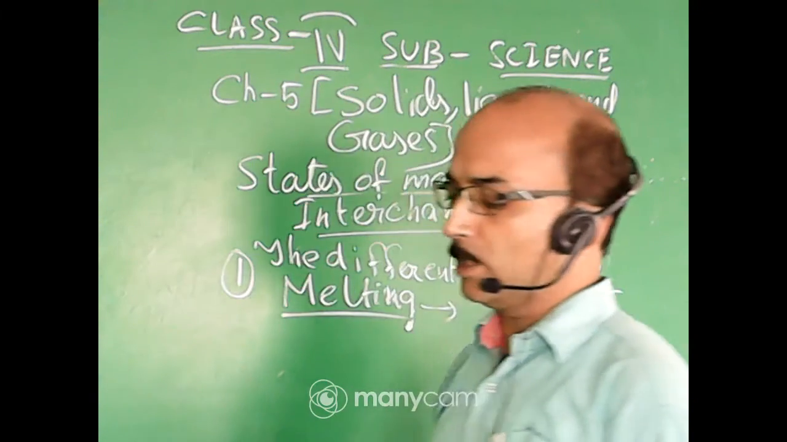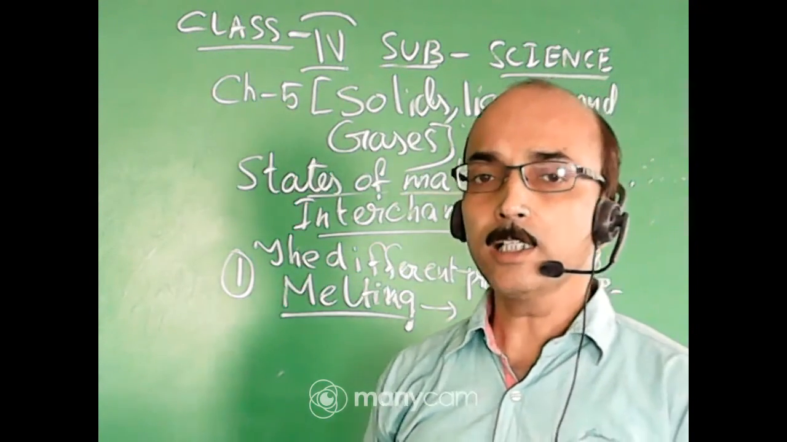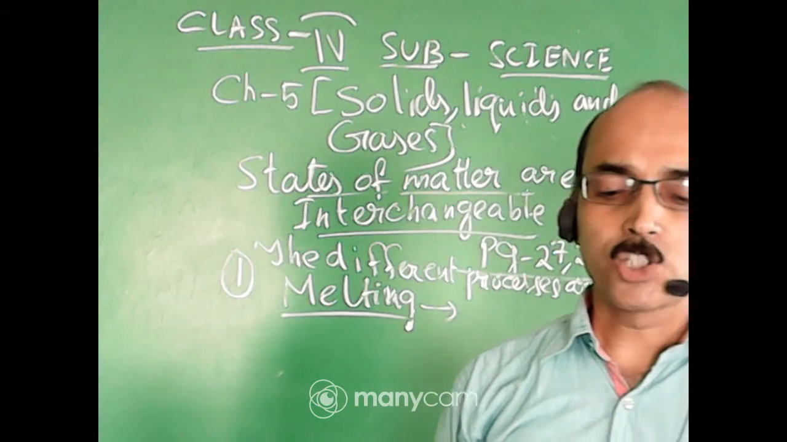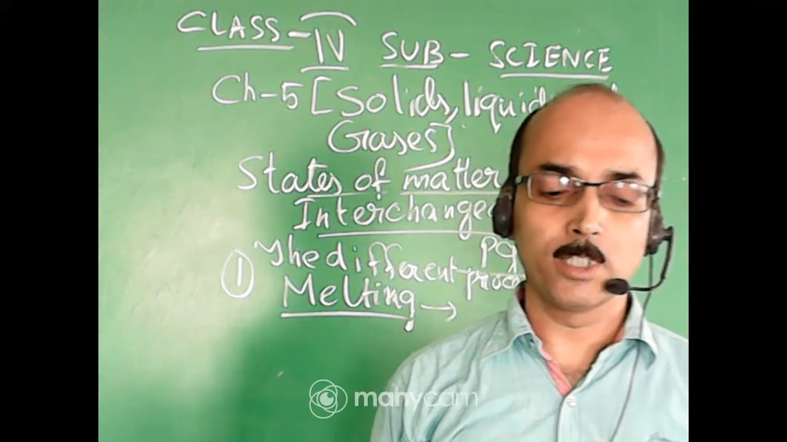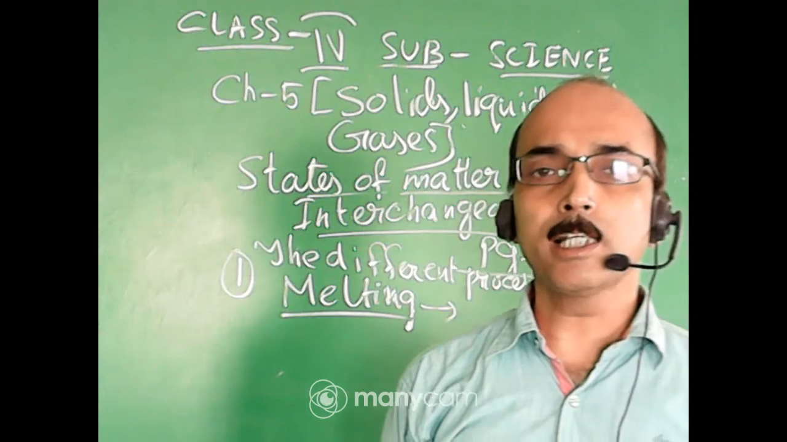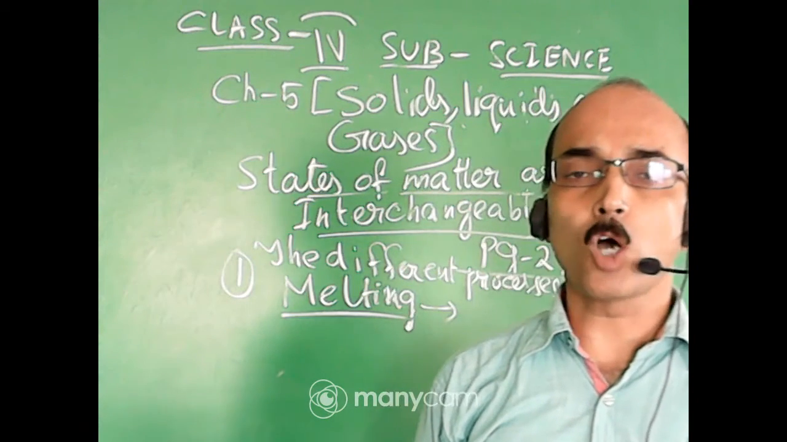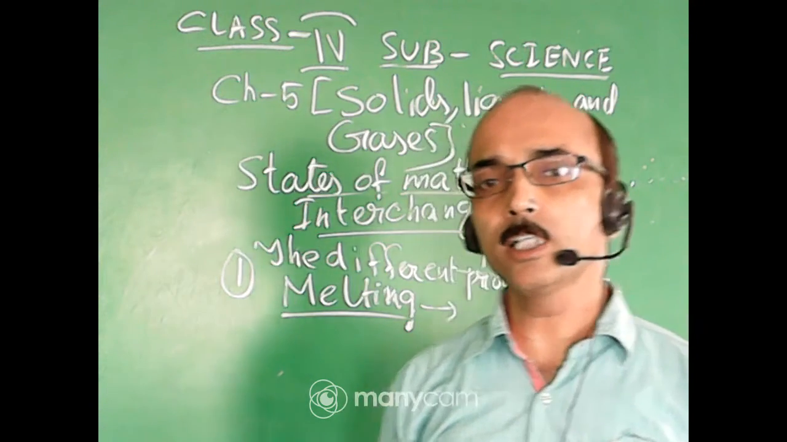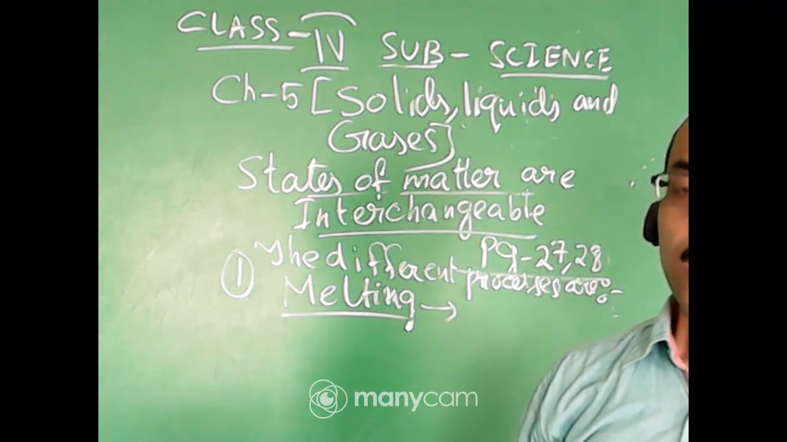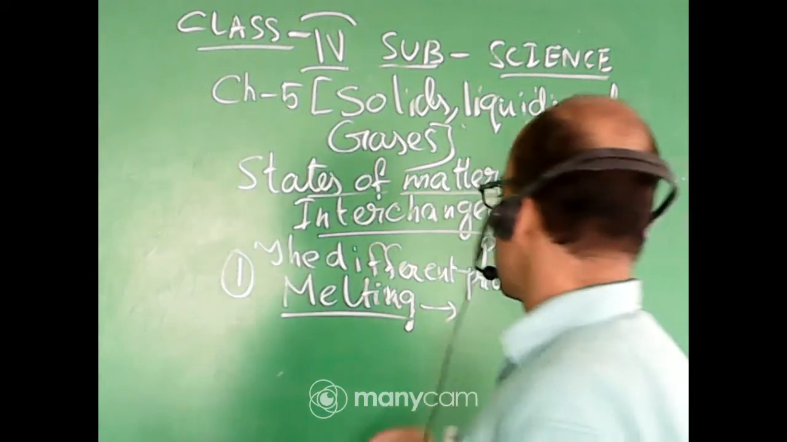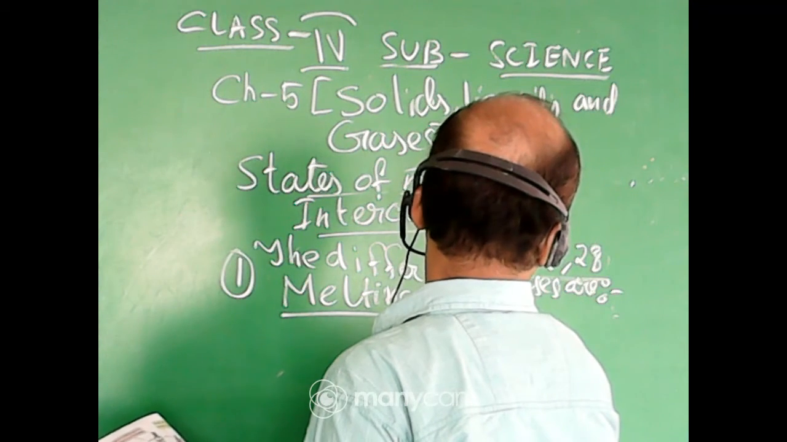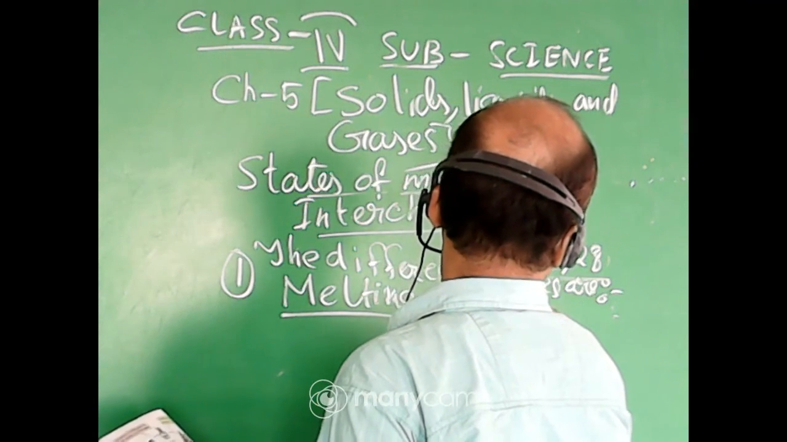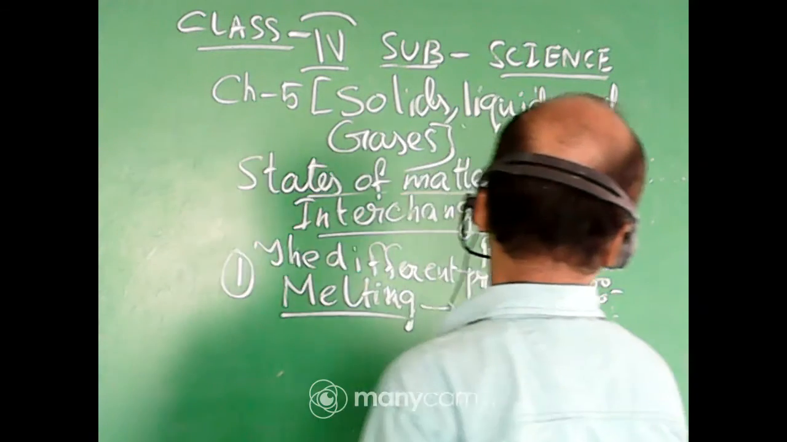What is melting? Melting means on heating, ice that is solid changes into water that is liquid. This is called melting. That means melting is a process by which a solid changes into a liquid. When you give heat to a solid, it changes into a liquid. Suppose ice, on heating, it changes into water.